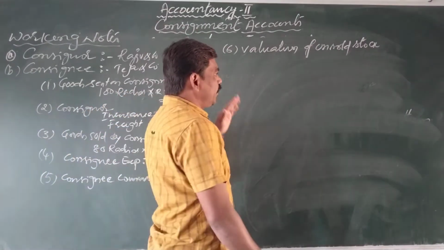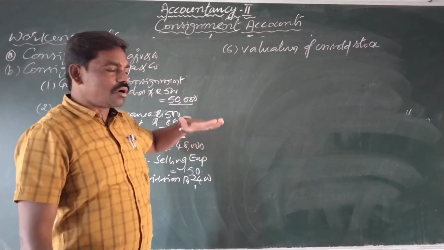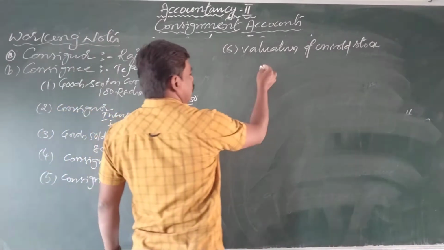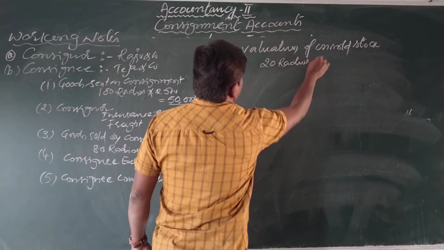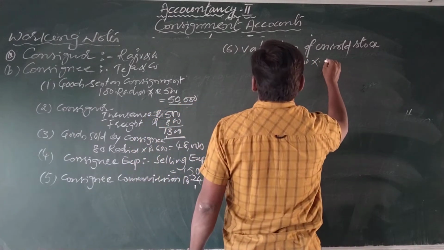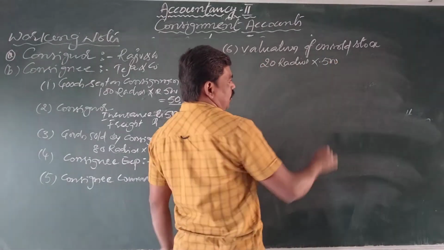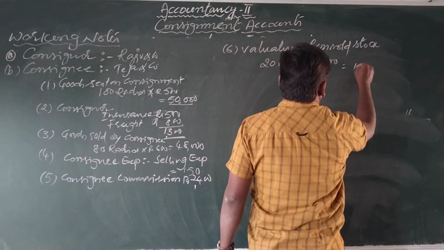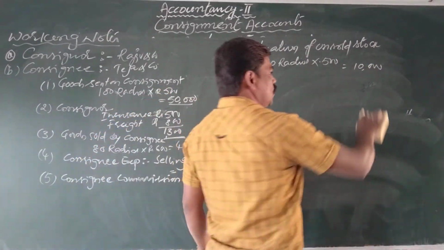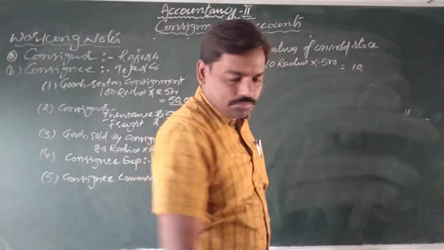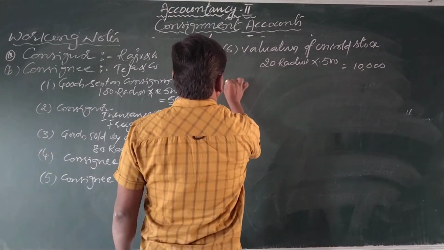So here, out of 100, he sold 80 radios. So how many radios are remaining? Yes, 20. So 20 radios into invoice price, meaning the consignment price, that is each radio is rupees 500. So that becomes 10,000 rupees. Okay, students, here 10,000.